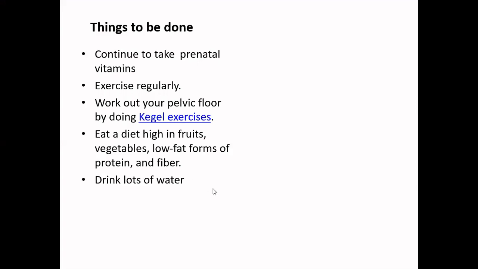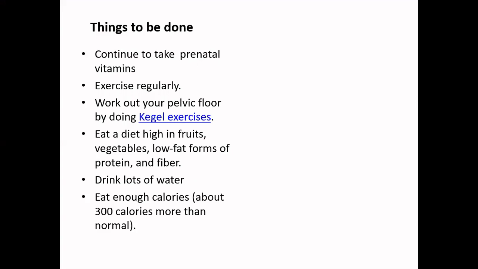Drink plenty of water and other fluids. Eat enough calories. Based on your normal calorie requirement, we recommend having at least 300 calories extra. This is to cater for the growing fetus inside your body. And basically keep your teeth and gums healthy. Many times pregnant women tend to get teeth or gum disease during these phases, so having a proper cleaning routine will help you to overcome that.